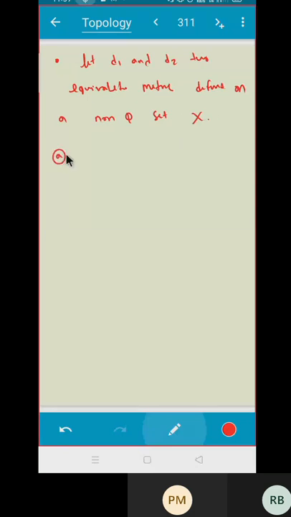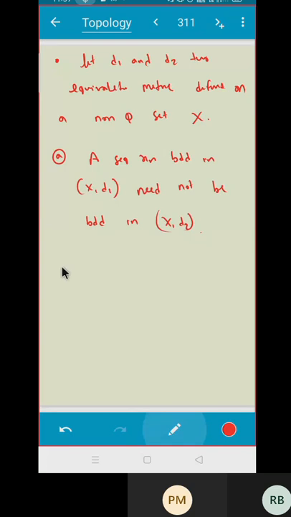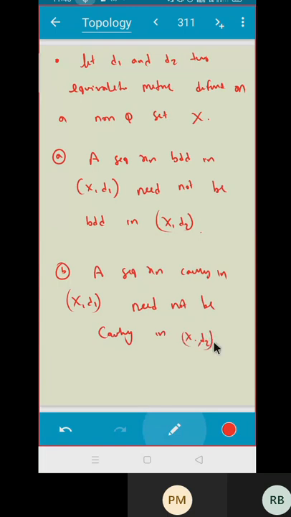The question is that a sequence Xn bounded in X comma D1 need not be bounded in X comma D2. Can you prove this? And the second part will be in terms of Cauchy. A sequence Xn Cauchy in X comma D1 need not be Cauchy in X comma D2. Can you prove this? Can you give some counter example?